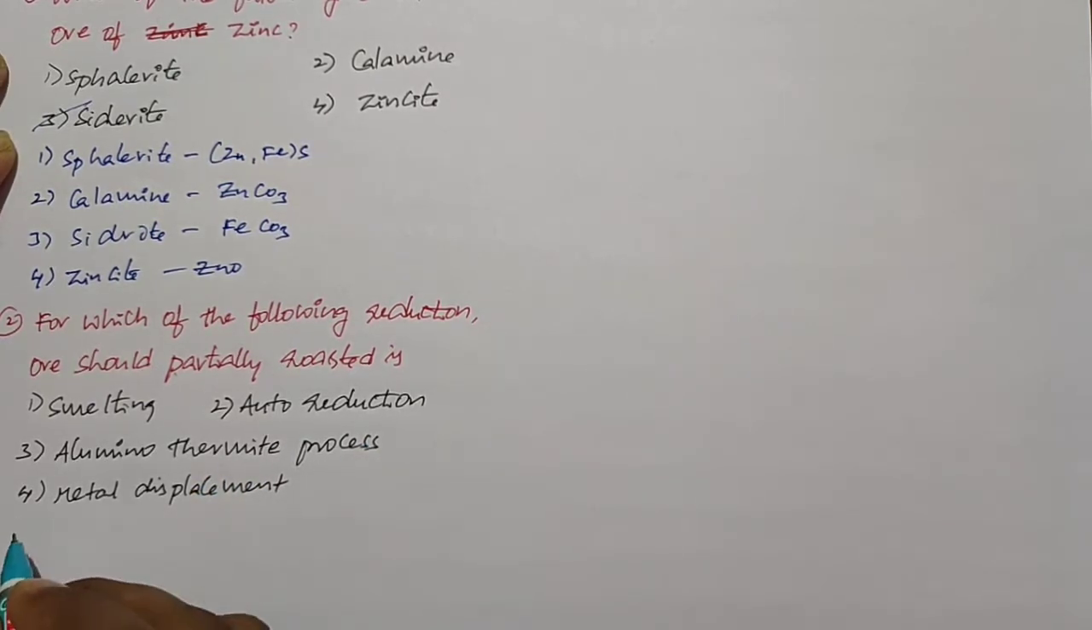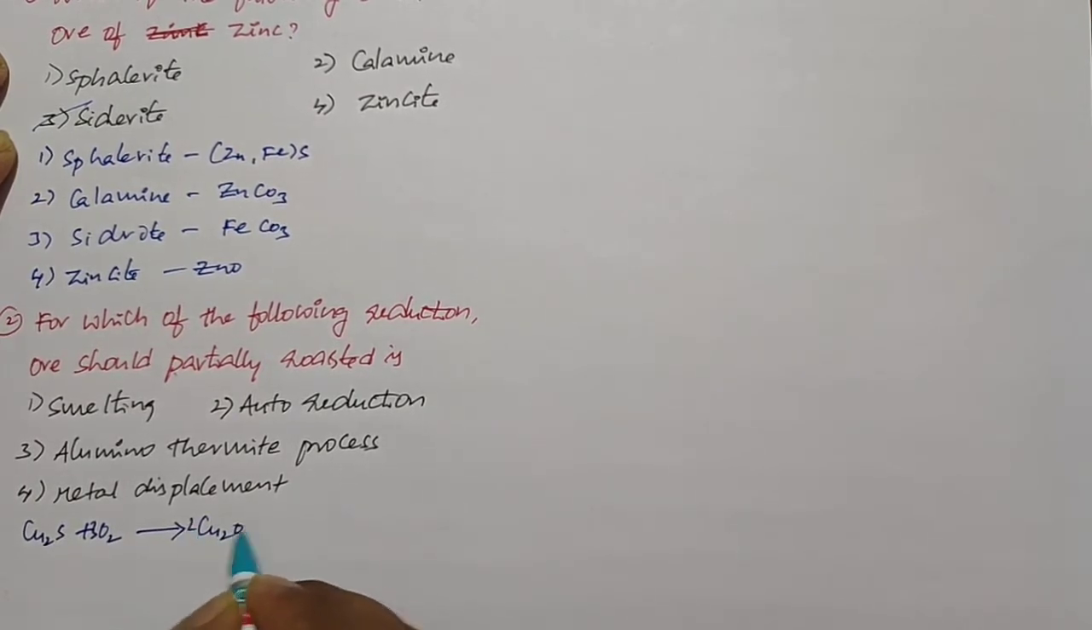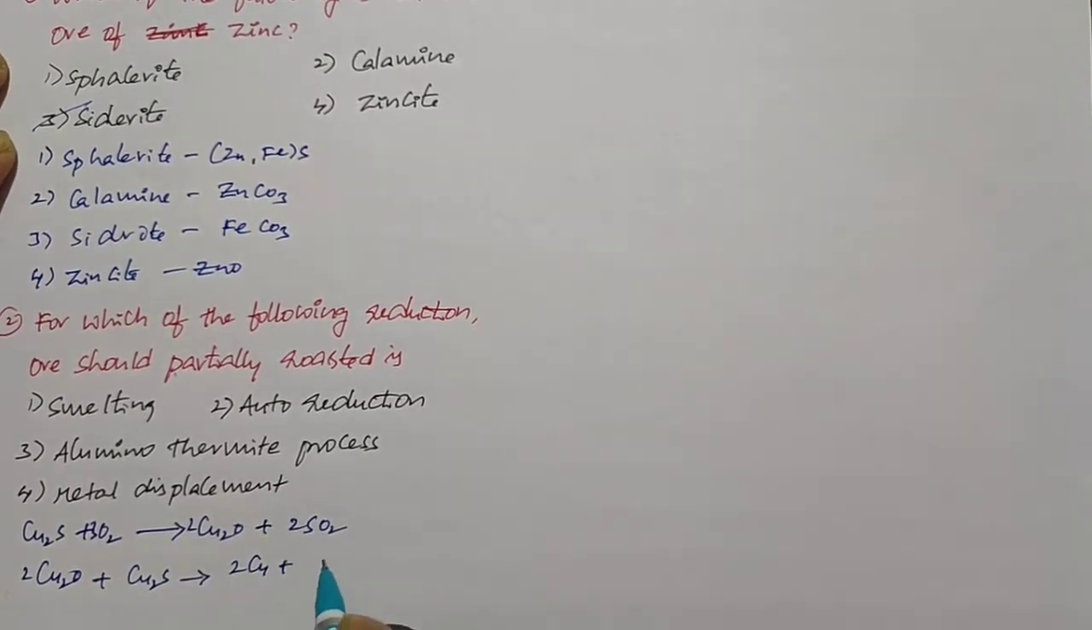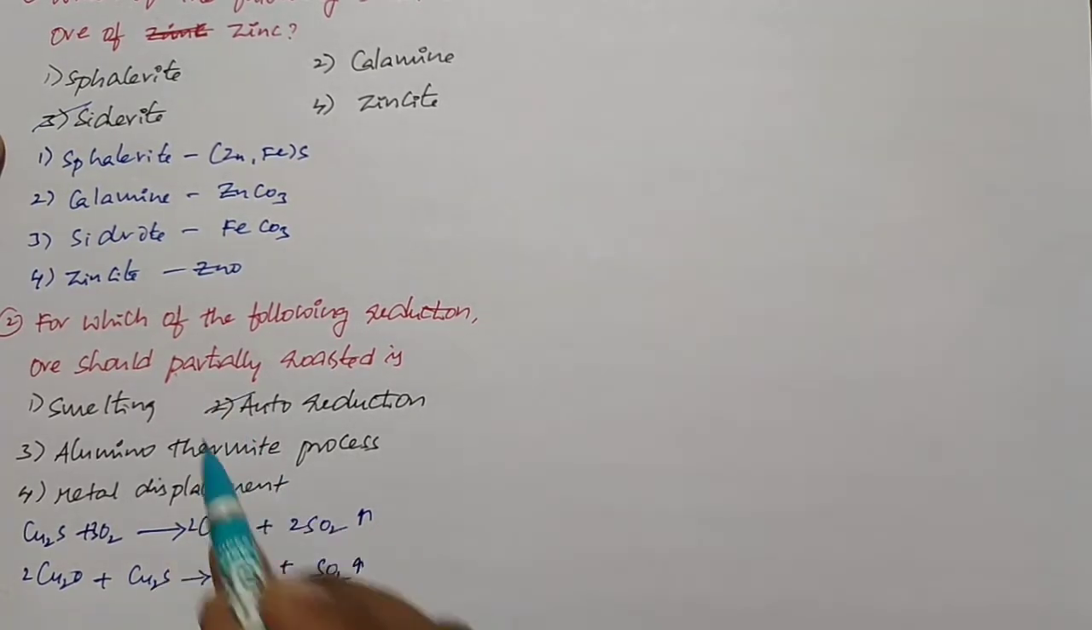For example, when you take cuprous sulfide Cu2S and it undergoes roasting, it can form cuprous oxide and sulfur dioxide. After that, this cuprous oxide can react with the remaining cuprous sulfide and form impure copper metal, with the liberation of sulfur dioxide. So in auto reduction, some part of the sulfide ore is roasted into the oxide, and the formed oxide reacts with the remaining sulfide ore. So here it is partially roasted, not completely roasted. Some part of the ore undergoes roasting, and in the remaining part auto reduction takes place. So the second option is the right option.